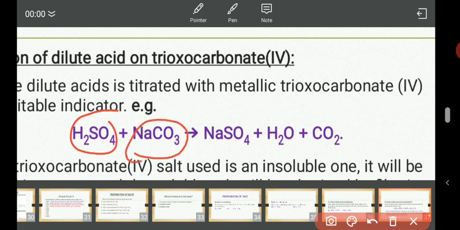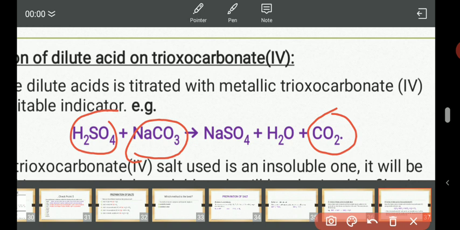So what you just do is add the carbonate salt bit by bit. Use a spatula to pick the carbonate salt. Put it into the H2SO4. Now you see that CO2 is formed. CO2 is a gas. So the CO2 will come out with effervescence. You are going to observe bubbles of gas coming out from that solution. So in this case also you are going to be experiencing effervescence.